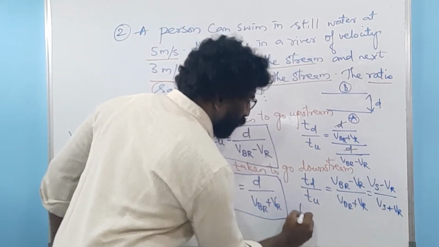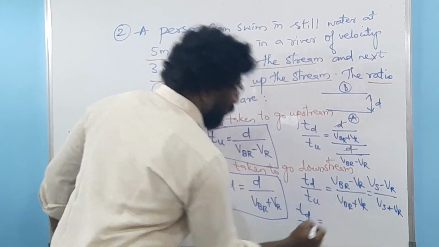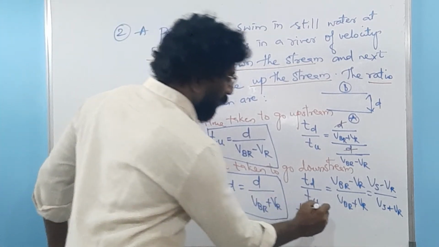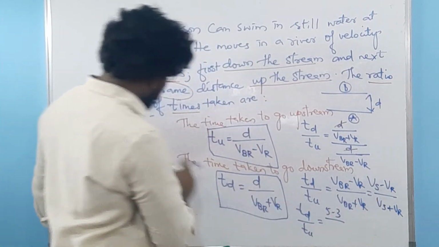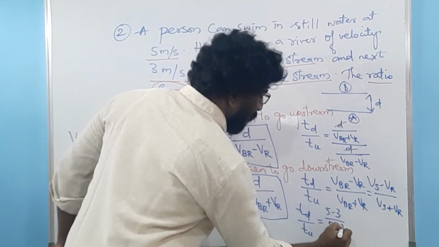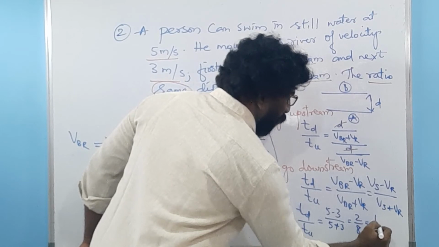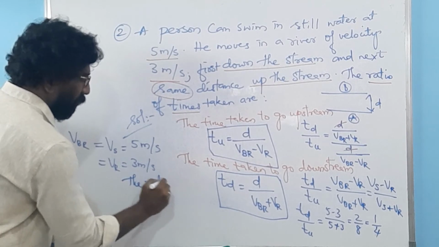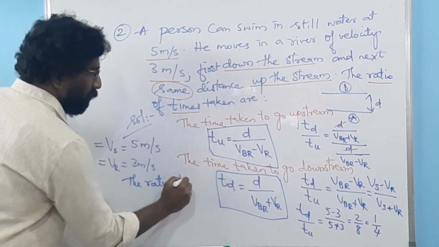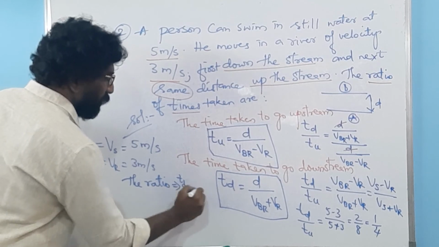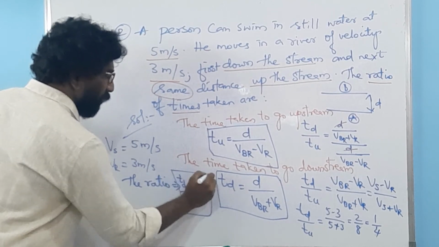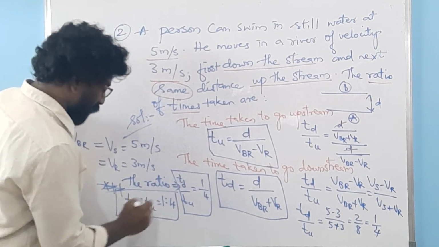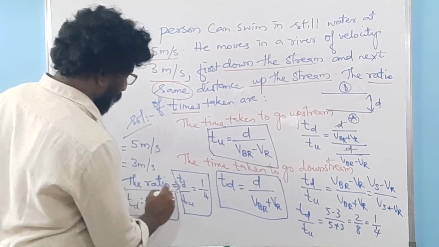Now you make a substitution for TD over TU. What is VS now? VS is 5 and VR is 3. So you get 5 minus 3 over 5 plus 3, that is 2 over 8, that is 1 over 4. So that's why the ratio TD over TU is equal to 1 over 4. So that is your correct answer. TD is to TU equals 1 is to 4. Okay, fine. So this is your answer.